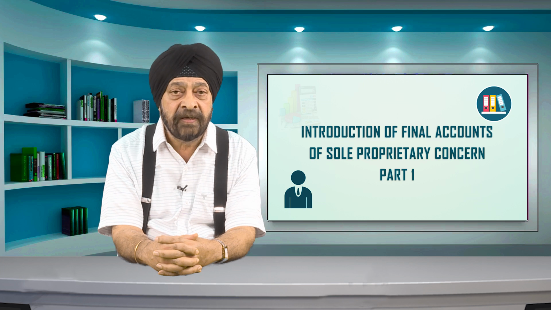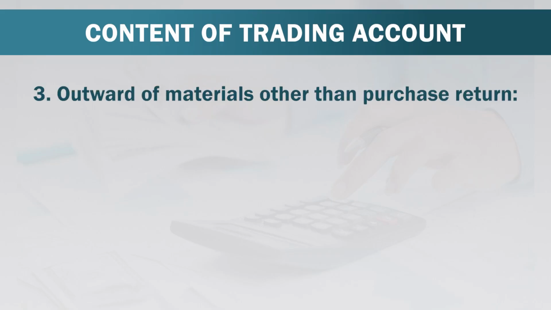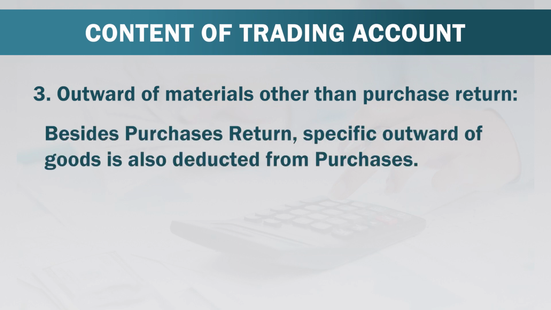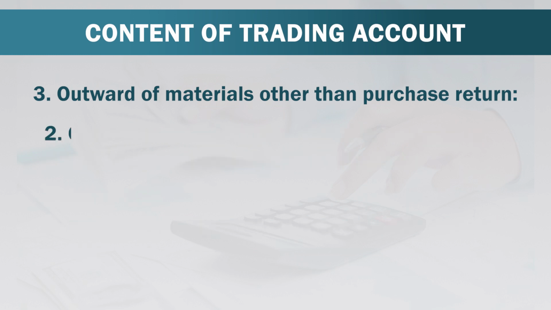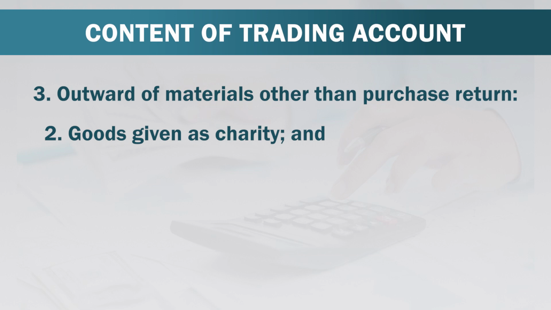Now friends, the third important point which we have to understand is outward of materials other than purchase return. Besides purchase return, specific outward of goods is also deducted from purchases. For example, goods taken by a proprietor for his personal use, goods given as charity, and goods given as sample. Let us see one example on it.